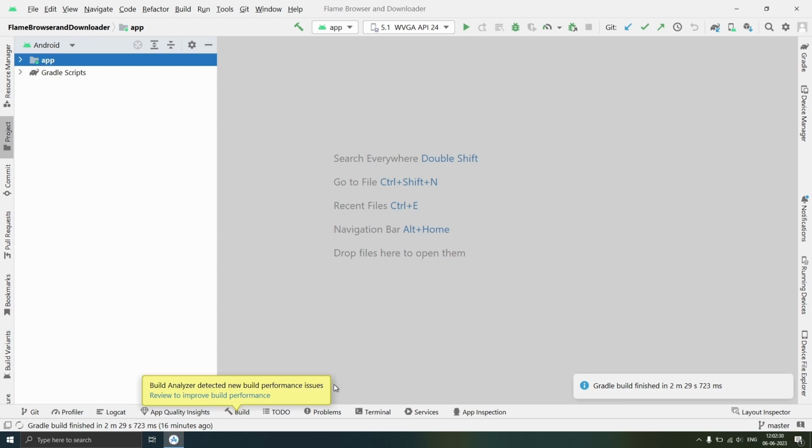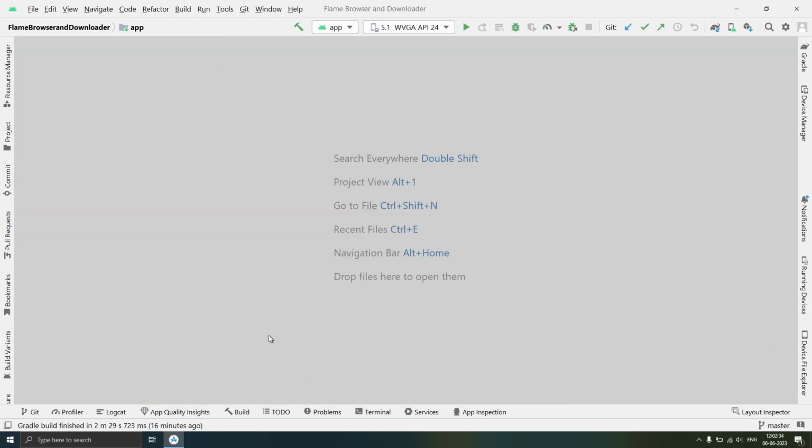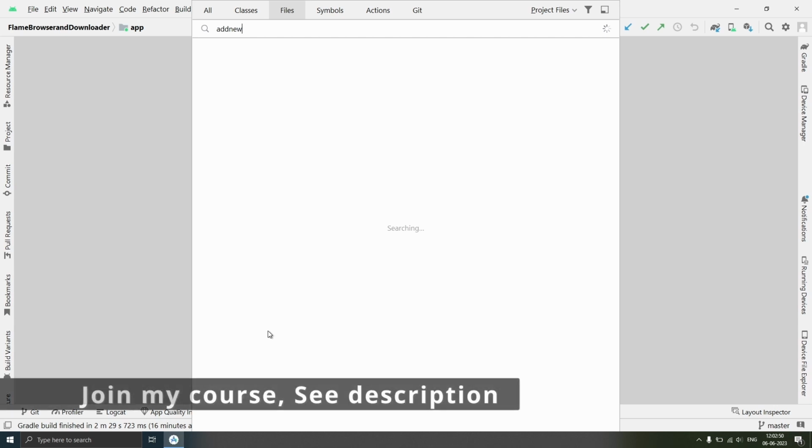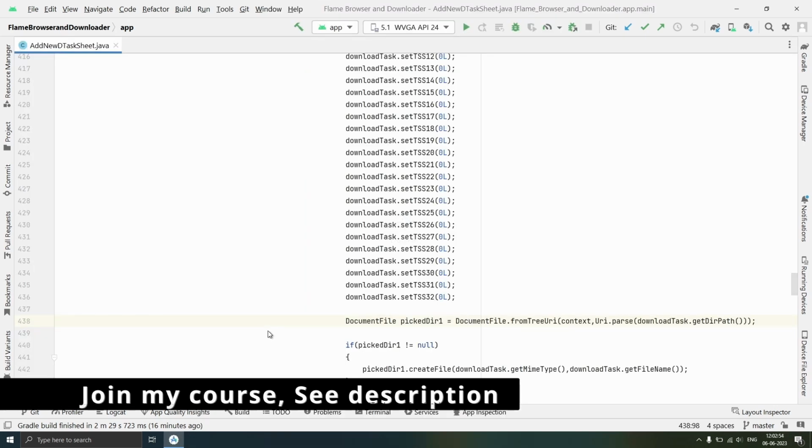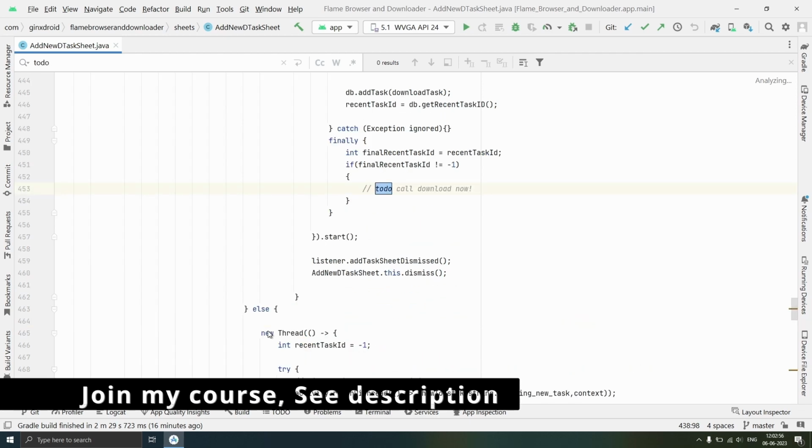Now we will wire up our UI with the downloader. First of all, we are downloading tasks from the tab web view. When a tab is detected, we are calling the download task fetcher that will fetch download task details, and at the last it will show the add new download task sheet. So open add new download task sheet, and in this we have one to do.